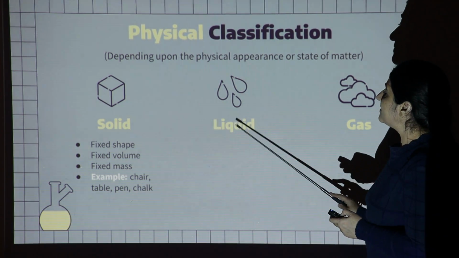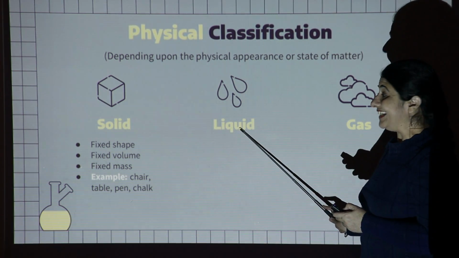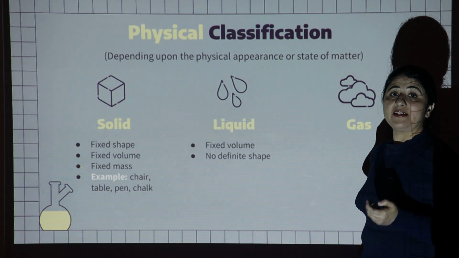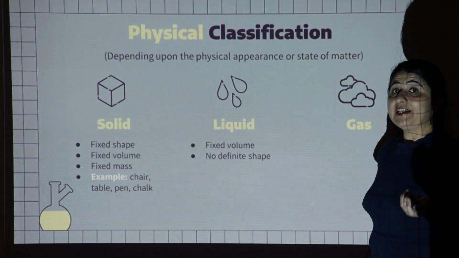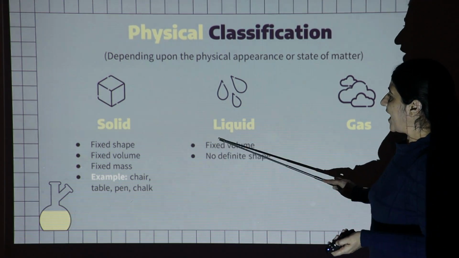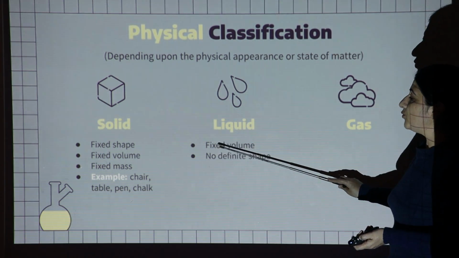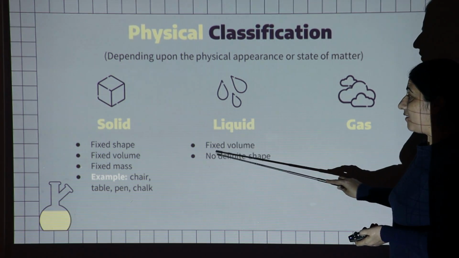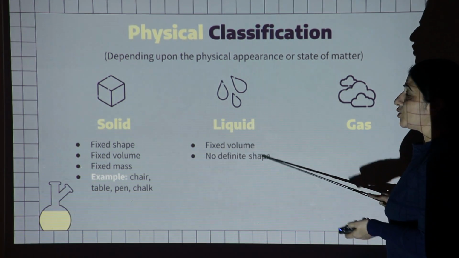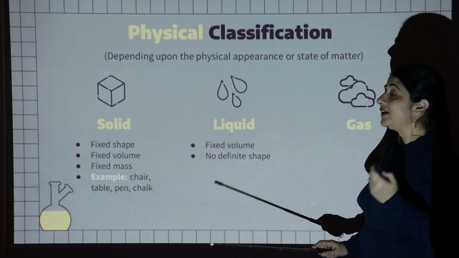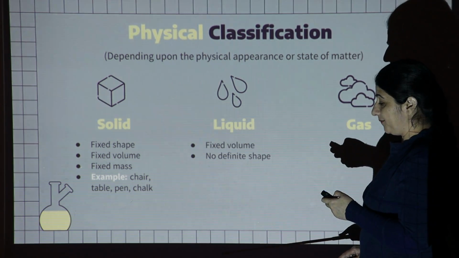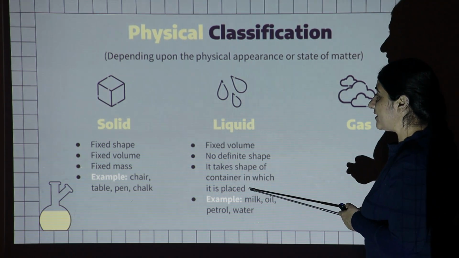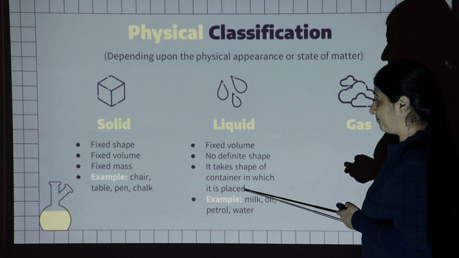The second state of matter is known as liquid. Matter present in a liquid state has two things. Number one, it has a fixed volume but it doesn't have a fixed shape. So now the question arises, what is the shape of a liquid? It takes the shape of the container in which the liquid is placed.